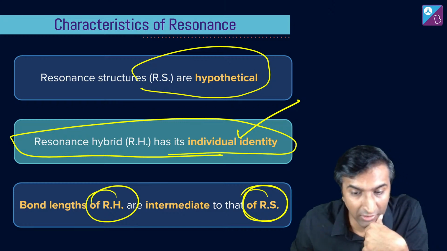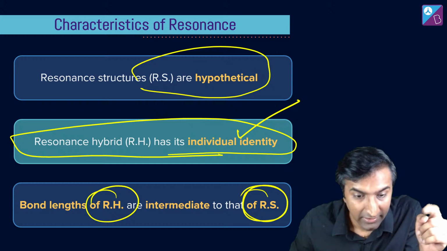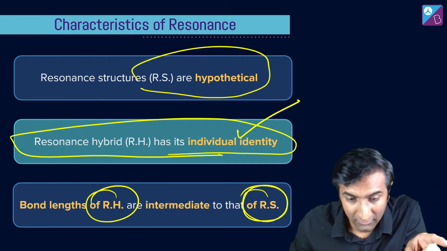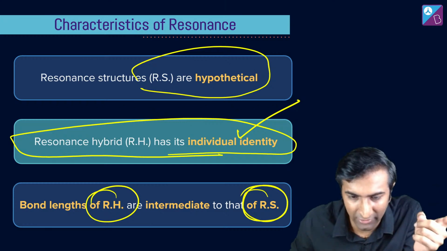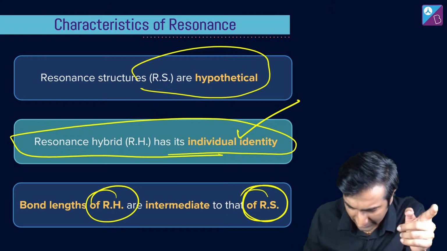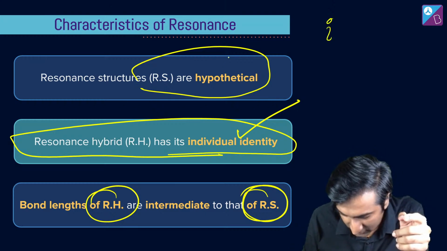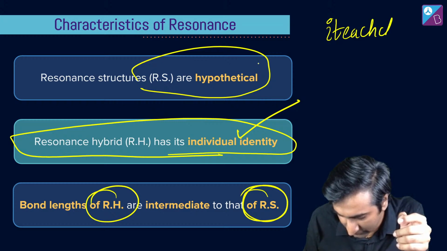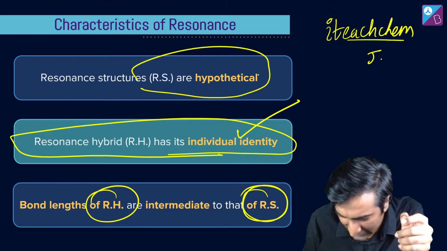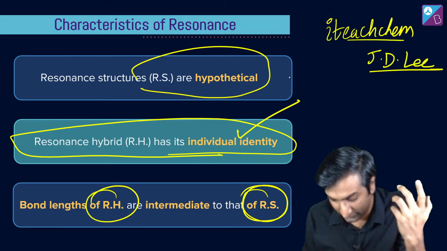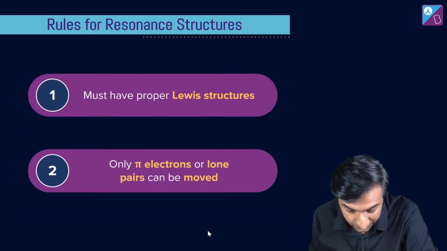Resonance structure is more stable than all canonical structural molecules. Thanks. Okay. Narayan, hybridized orbital is more energy than canonical structure. Hybridization is a completely different idea. Ping me on IT Chem and I'll point you in the right direction. I'm most likely going to ask you to read JD Lee. That's where I'm getting most of my content from.